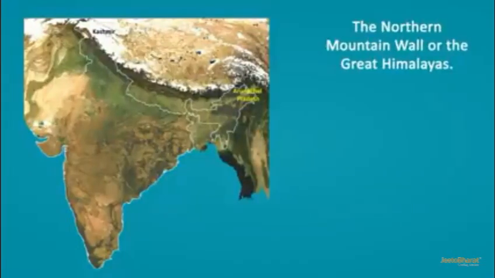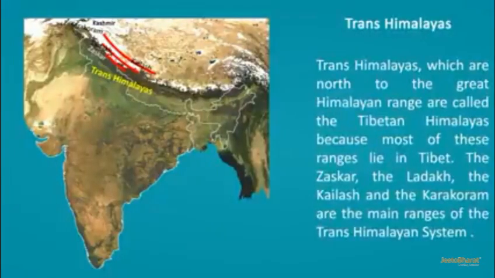First one is the northern mountain wall or the Great Himalaya that lies in the north of India. The Trans-Himalaya, which are north of the Great Himalayan range, are called Tibetan Himalaya because most of these ranges lie in Tibet. The Zaskar, the Ladakh, the Kailash and the Karakoram are the main ranges of the Trans-Himalayan system, and these ranges lie in the Jammu and Kashmir and Tibetan area.